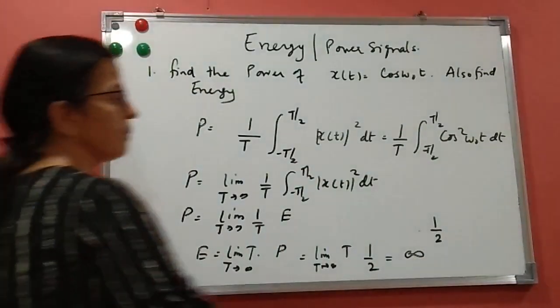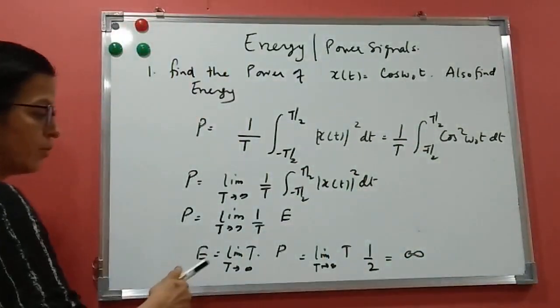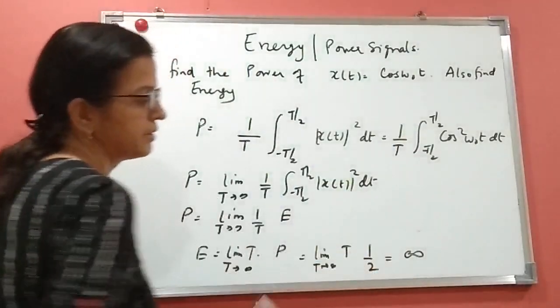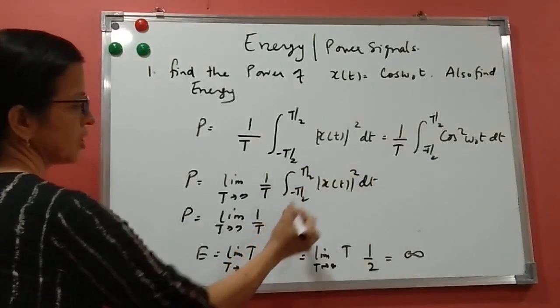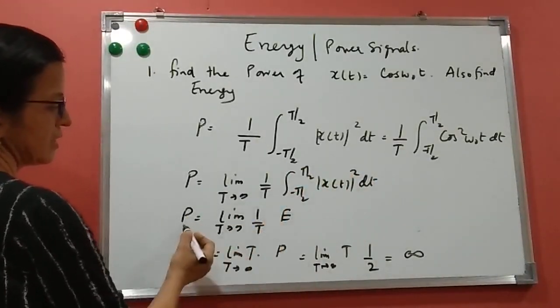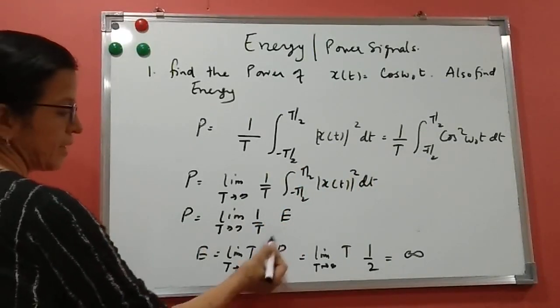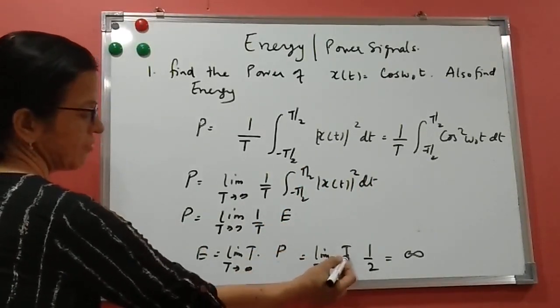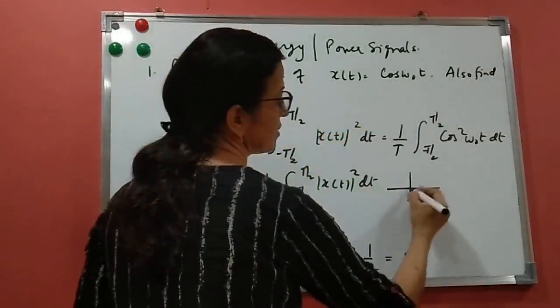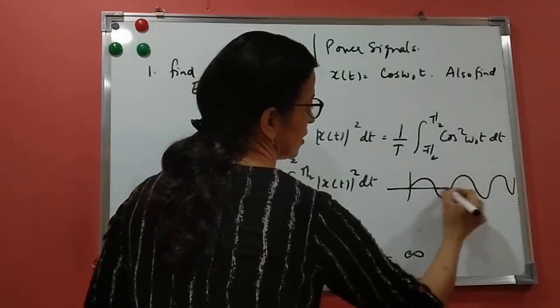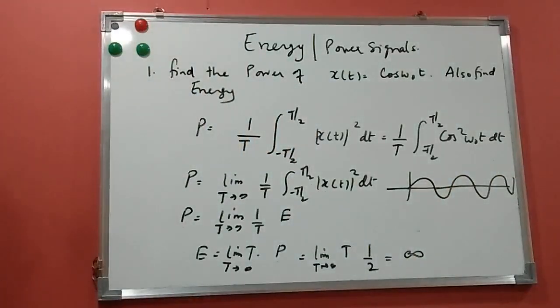So whenever you are getting a power signal, power will be some finite value, but the energy of that signal will be infinity. How did we get this? You understood? We read the formula, this is nothing but energy. From this energy we can write it is nothing but t into power. The power value we already got is half, and t goes to infinity, so that is infinity. Also you can see that cos omega naught t is an infinite signal, so its energy is going to be infinite. Any signal whose energy is infinite is a power signal, and we should always start with power when solving a power signal.